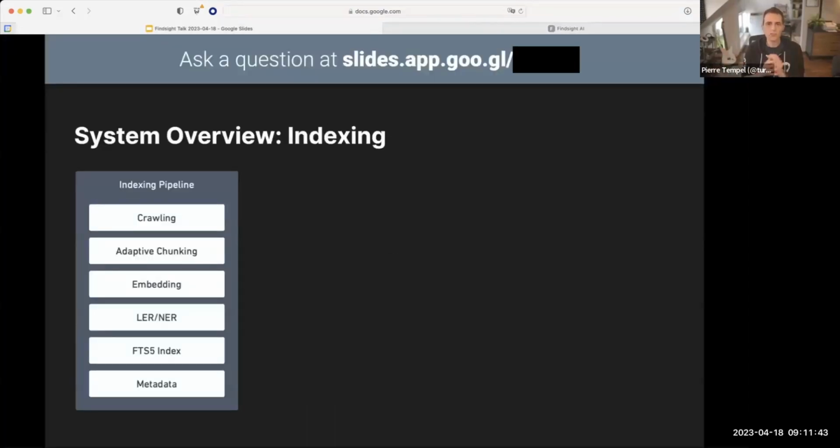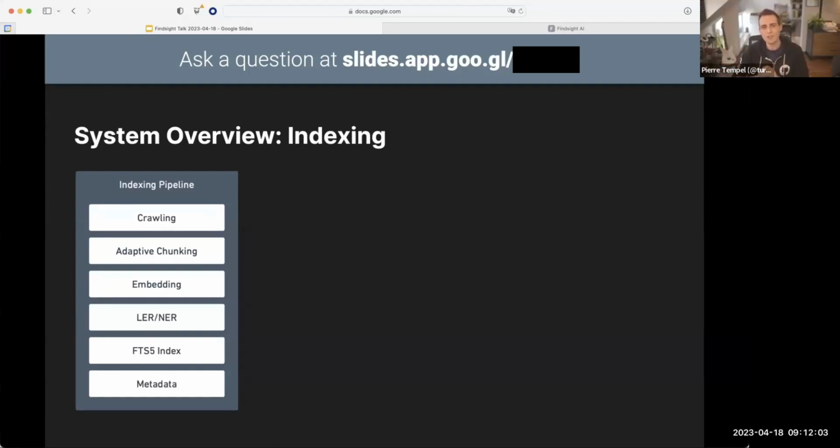Now let's talk about how this actually works. What goes into building something like this? What goes into working with these large language models to have knowledge extraction that is reliable, and how do we actually search through this knowledge? This is a long theory section, but I promise at the end we're going to take a look at something fun. So stick with me.